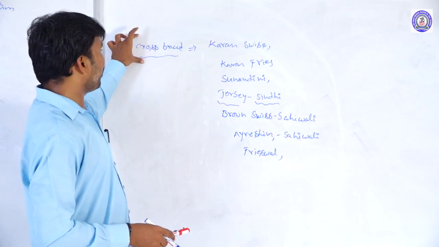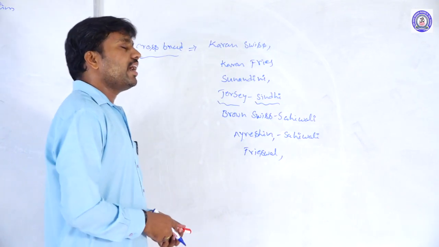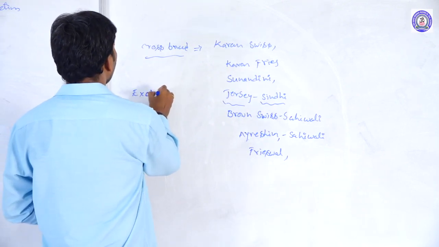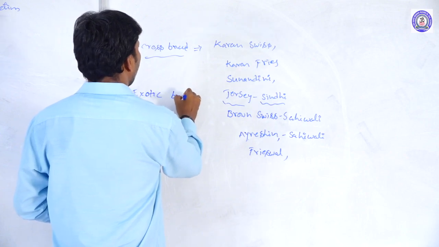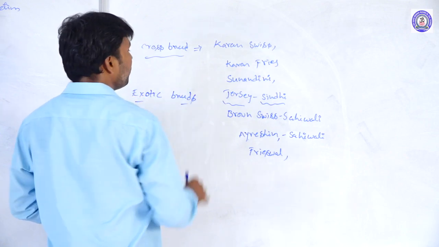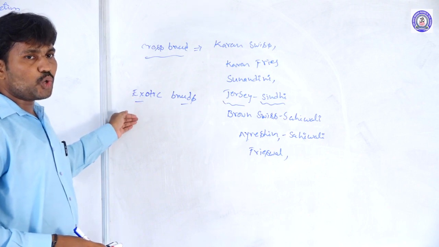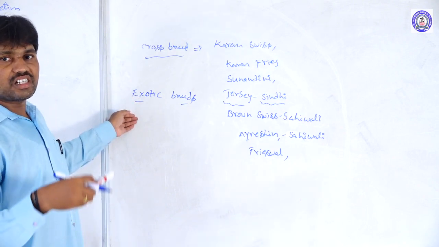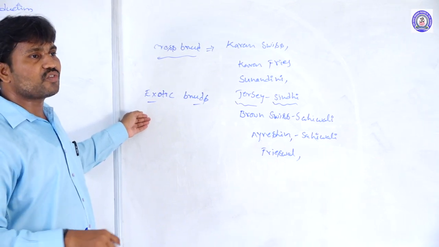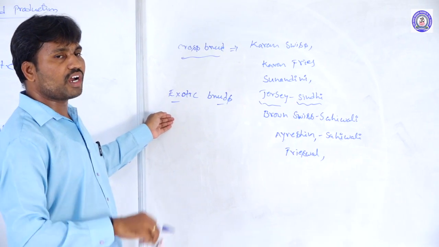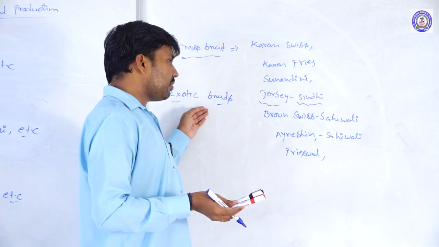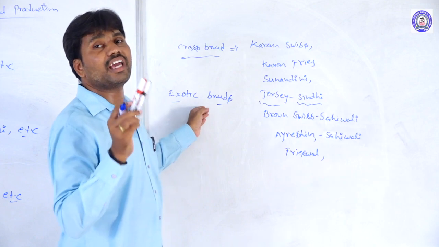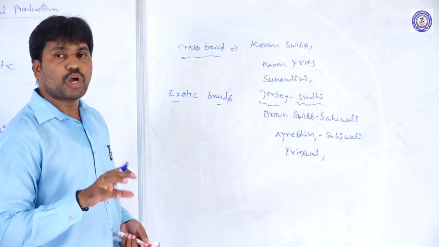Why do we prefer these crossbreed varieties over the direct exotic varieties? Exotic breed animals taken from their native habitat and introduced into our Indian atmospheric conditions are not able to withstand the new habitat here.